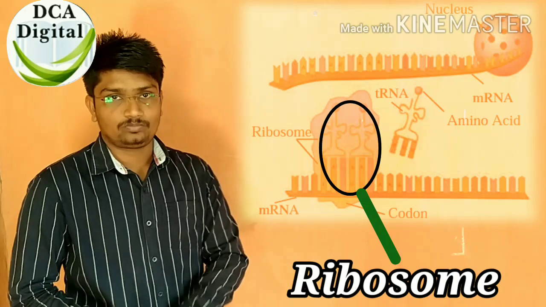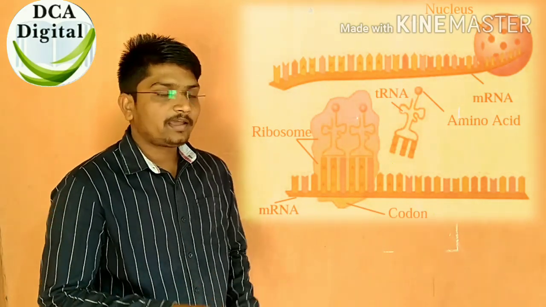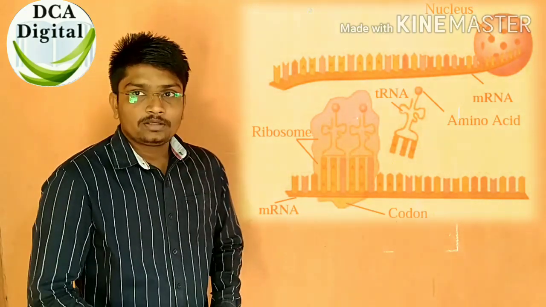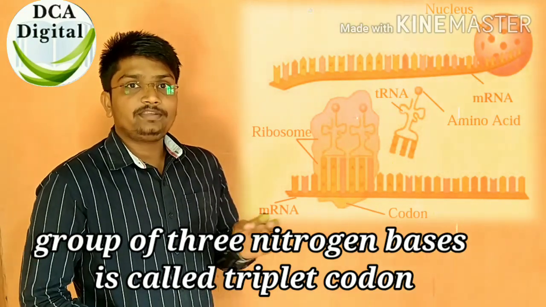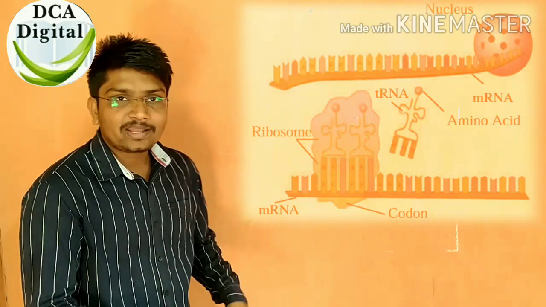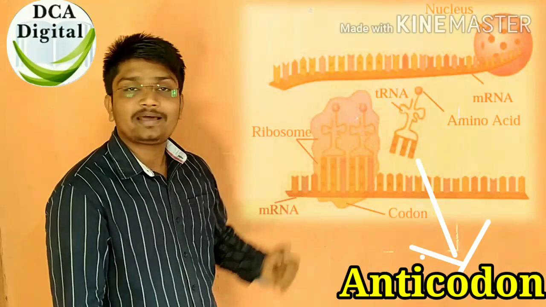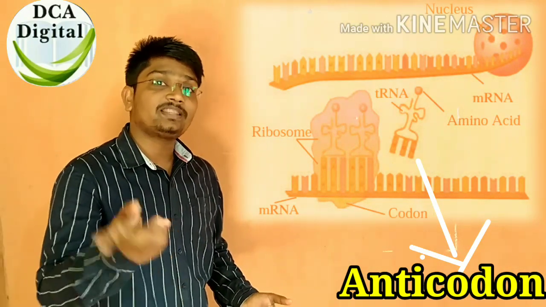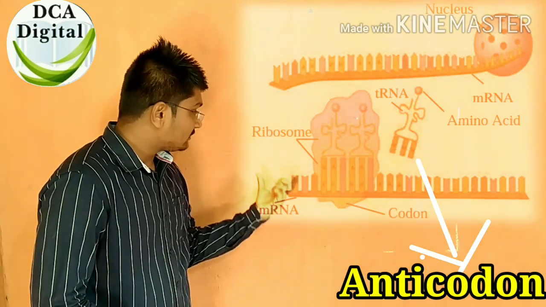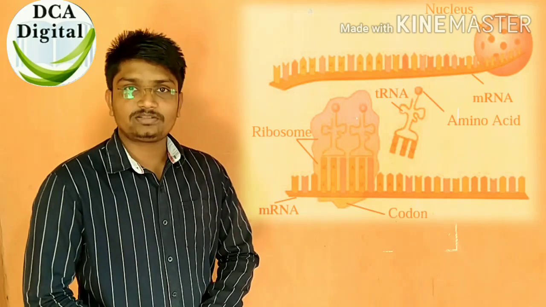That is the ribosome. Guys, you can see this mRNA has the nitrogen bases. A group of 3 nitrogen bases is called a single triplet codon. And there are matching anticodons which are with the tRNA. The tRNA has nitrogen bases, and those nitrogen bases are called anticodons, which are matching to these triplet codons. Understand? And due to this, the formation of proteins takes place.